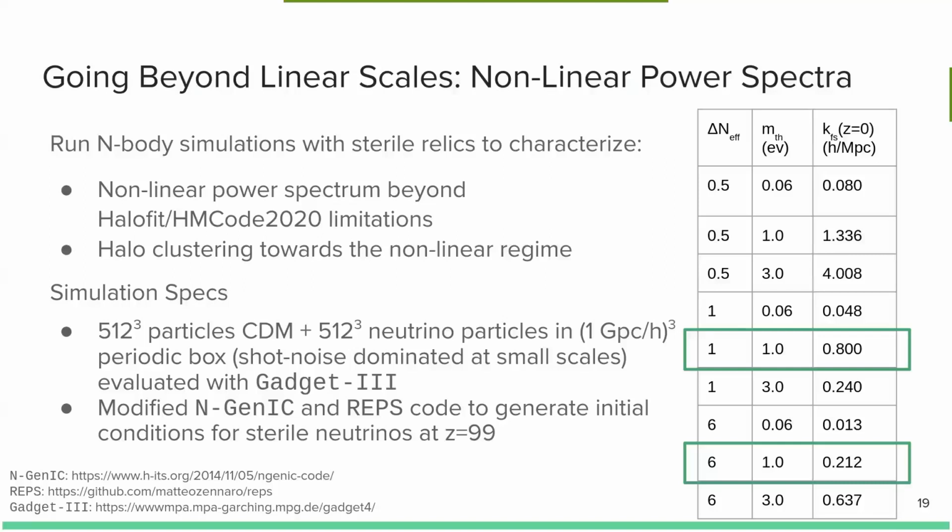These are preliminary investigations, so we're going to be running these simulations that are mostly shot noise dominated at the very smallest scales, in 1 gigaparsec per h cubed volumes. To generate the initial conditions for our code, we modify N-GenIC, which takes a power spectrum at an earlier time and creates a particle distribution for the n-body simulation, and REPS, which takes a late-time power spectrum and rescales it using scale-dependent fluid approximations and taking into account some relativistic effects that are ignored in n-body simulations.